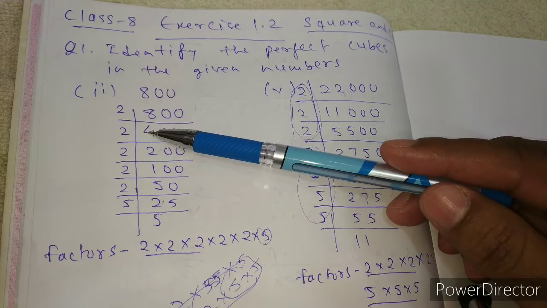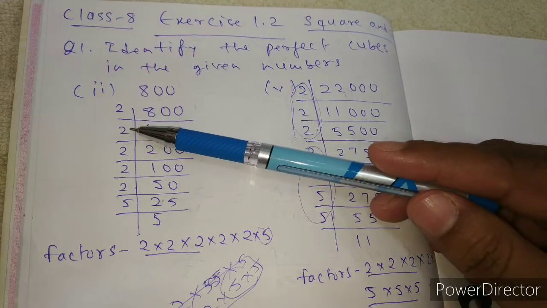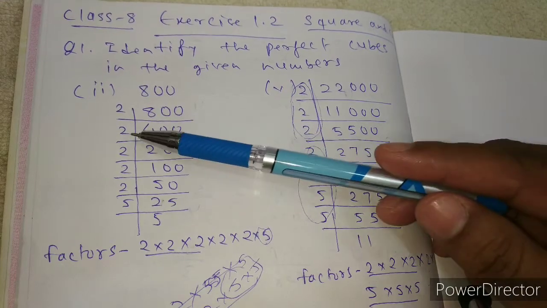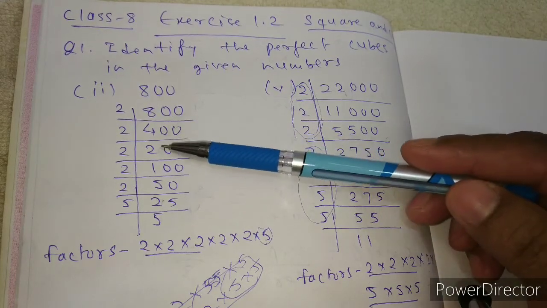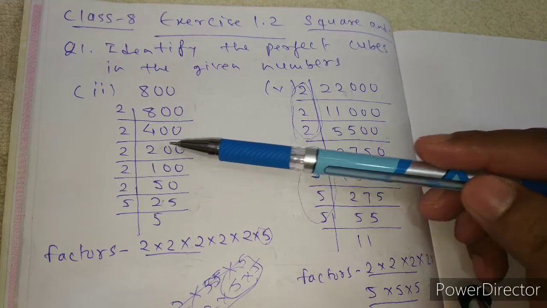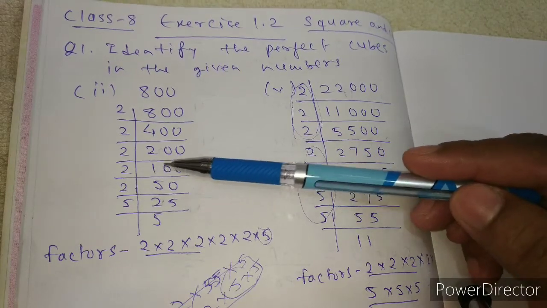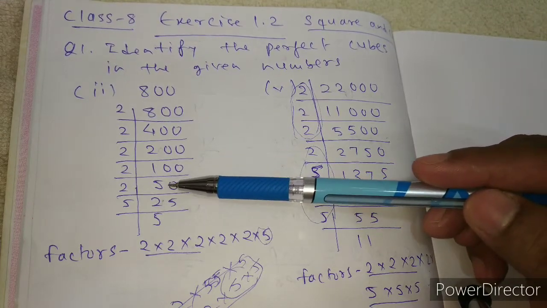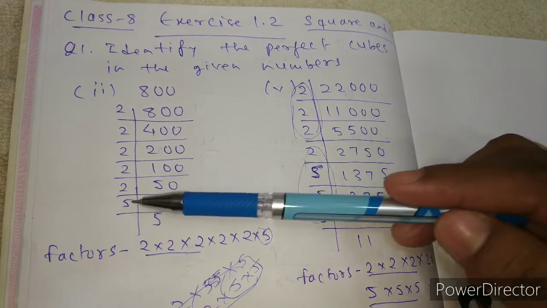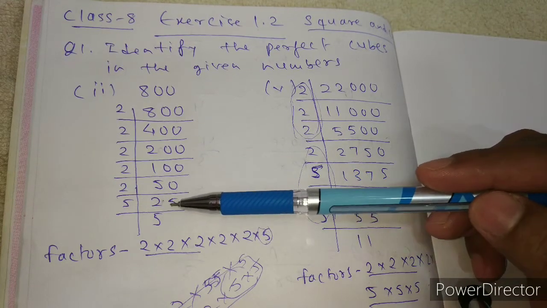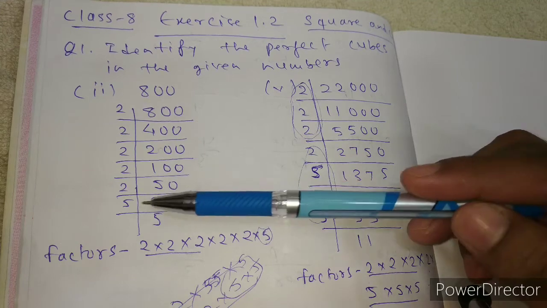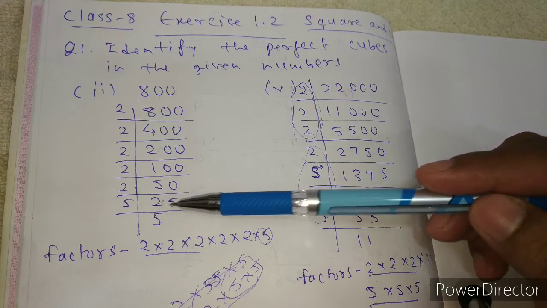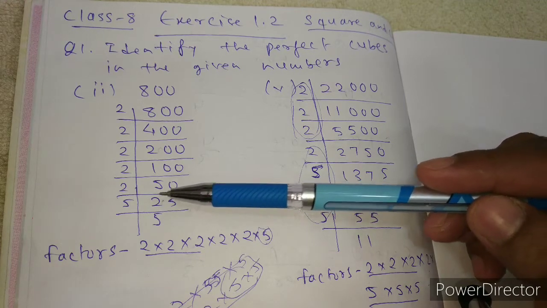So 2 4s are 8, 0, 0. Again divided by 2. 2 2s are 4, 0, 0. Again, 2 1s are 2, 0, 0. 2 5s are 10. 2 2s are 4, 1 left. So 5 times. And now it cannot be divided by 2, so we need to take 5, not 3, because if you see, this number is not divisible by 3.